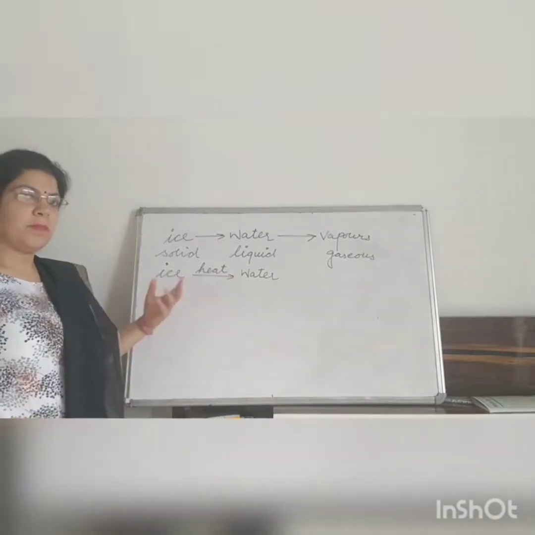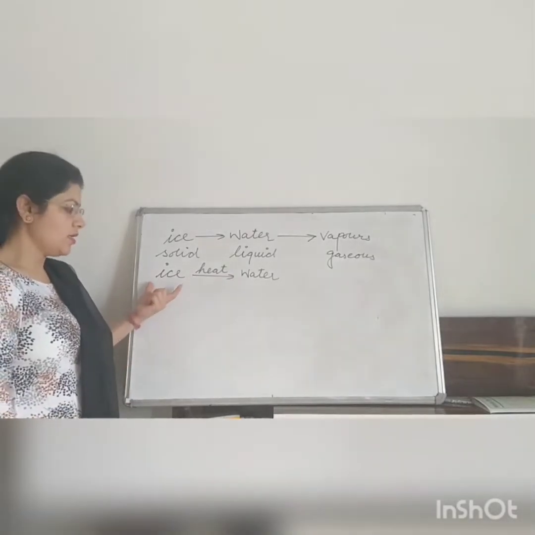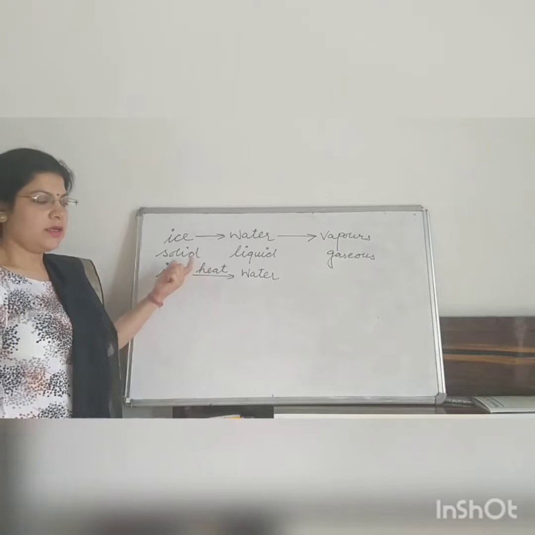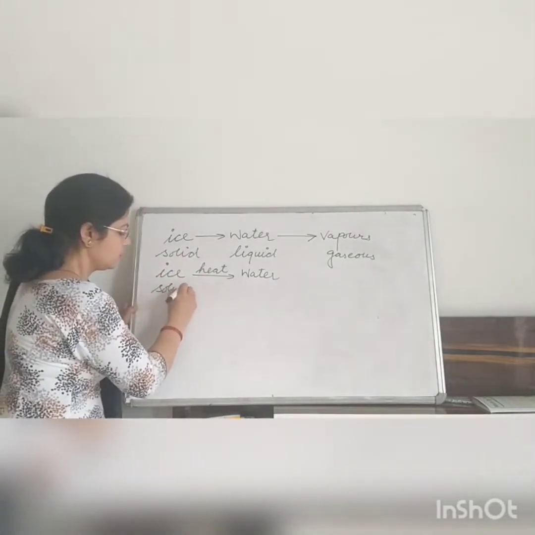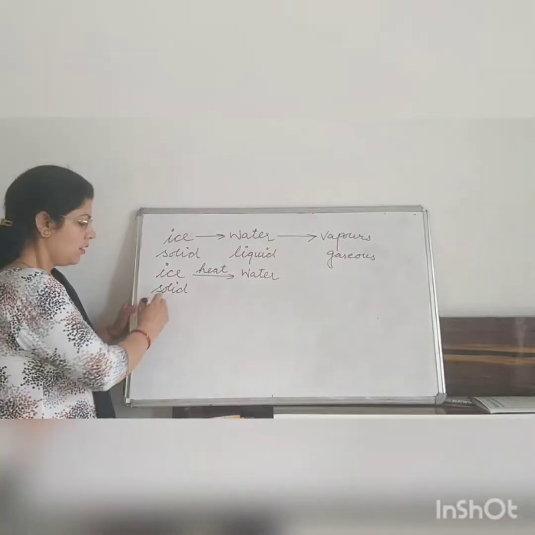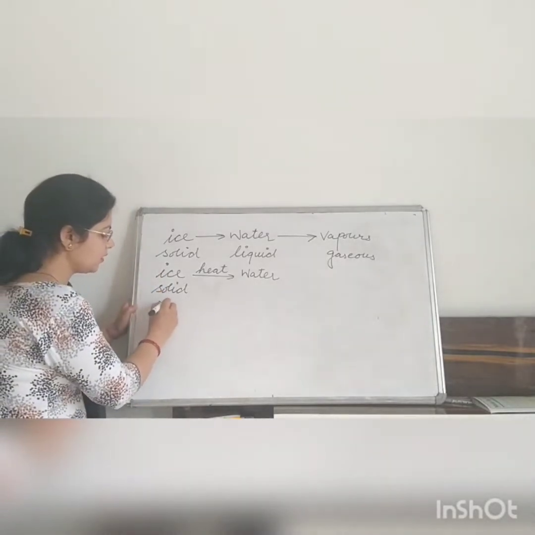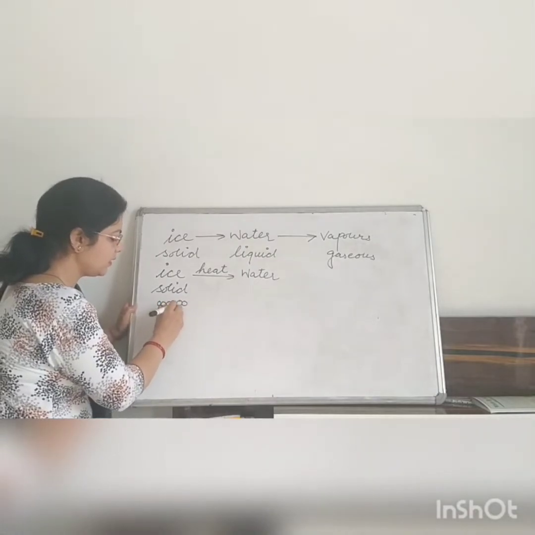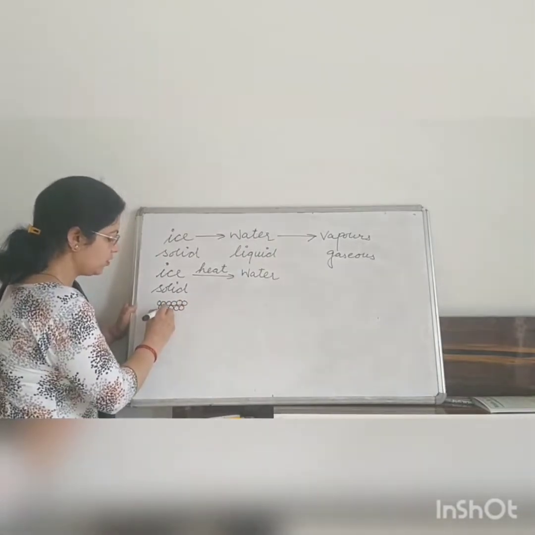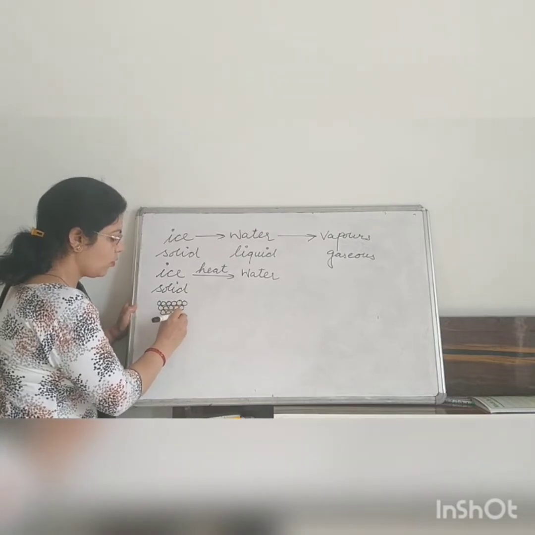What happens to the particles of the ice when we supply heat? As ice is the solid state of matter, the particles of ice are tightly bound with each other, or they are closely packed.